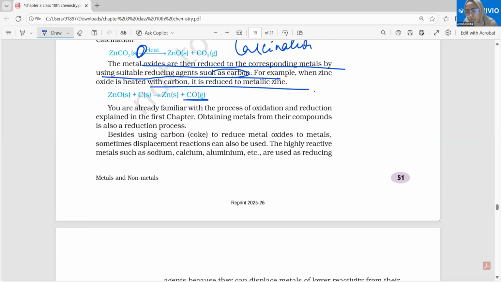What is the byproduct of the reduction of the moderately reactive metal oxide? What is being reduced here? Moderately reactive metal oxide, yes.